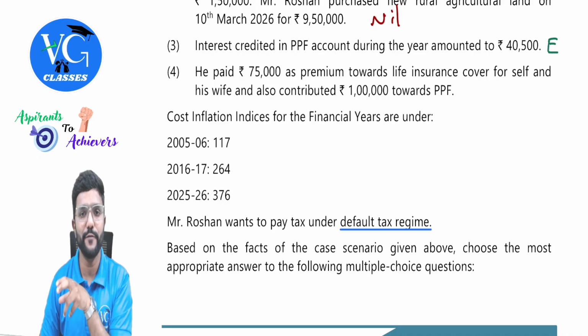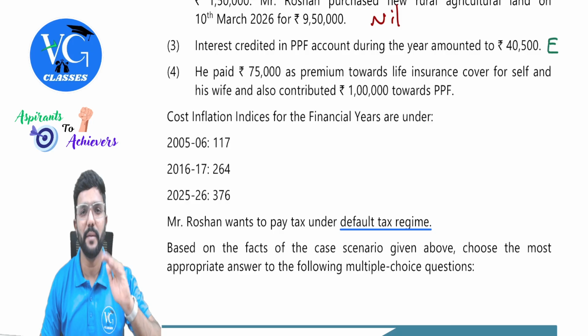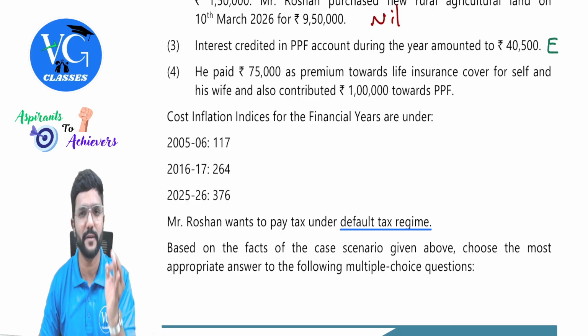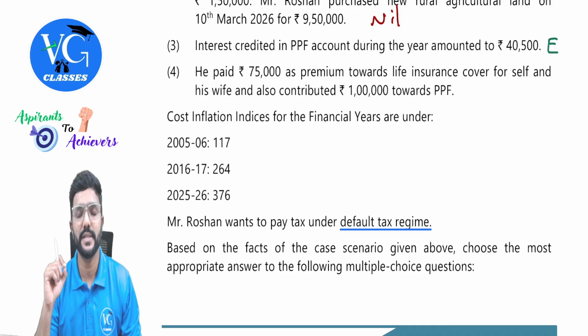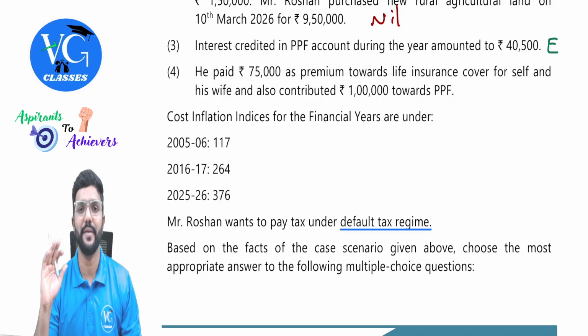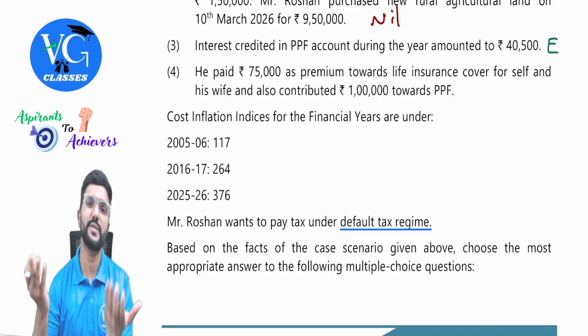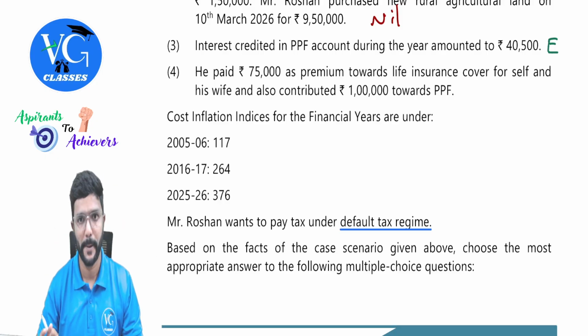Because depending upon the date of the policy, the maximum deduction allowed will be 10% of the sum assured, 15% of the sum assured, or 20% of the sum assured. And I would have also told in the class, if by chance the date of the policy is not given, you can consider 10%. But here the sum assured itself is not given. So let us assume that 75,000 is within 10% of sum assured.